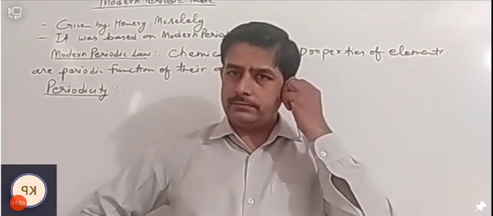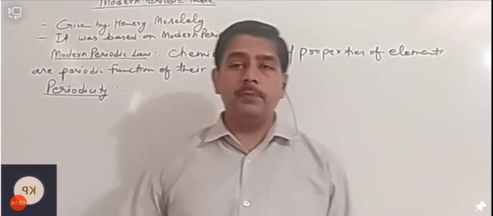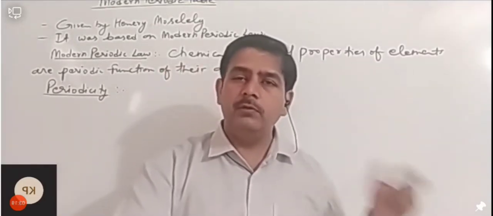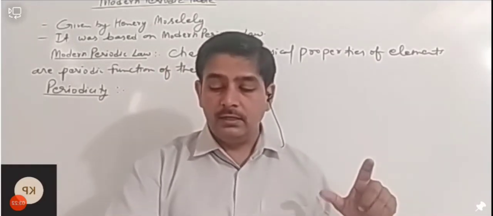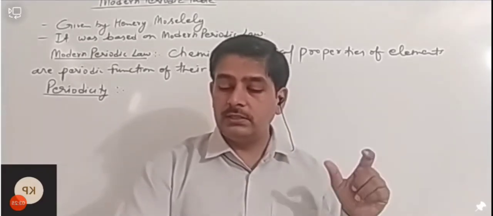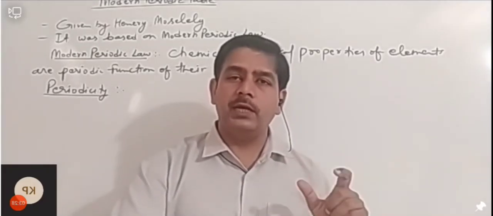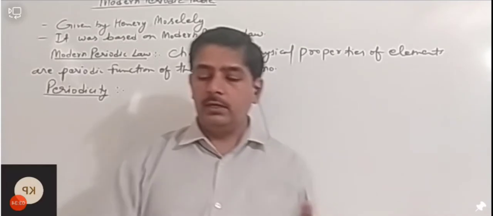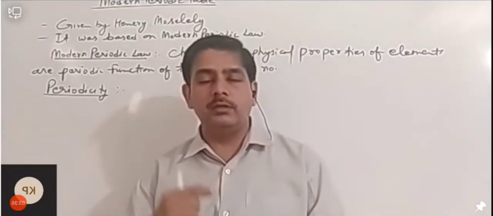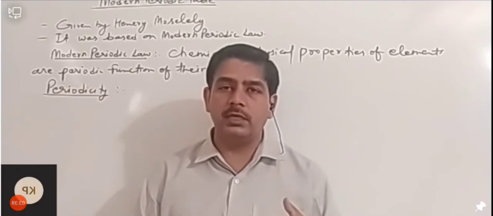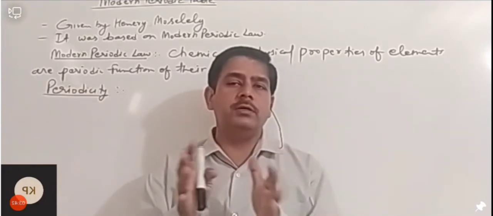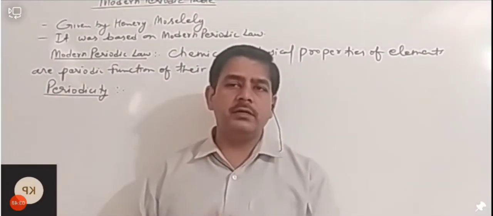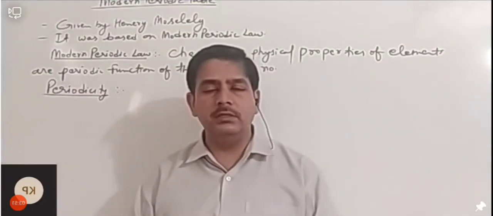Turn off, please. Yes. So we are discussing periodicity. In the Mendeleev periodic table we also noticed the repetition of elements with similar properties. Some similar property elements were repeated in a group. Why was that happening? After an interval of time, when we arrange them in increasing order of atomic number, it was because of the same valence electrons present in the elements in a group. So first let's write about periodicity, then we will discuss the reason for periodicity.